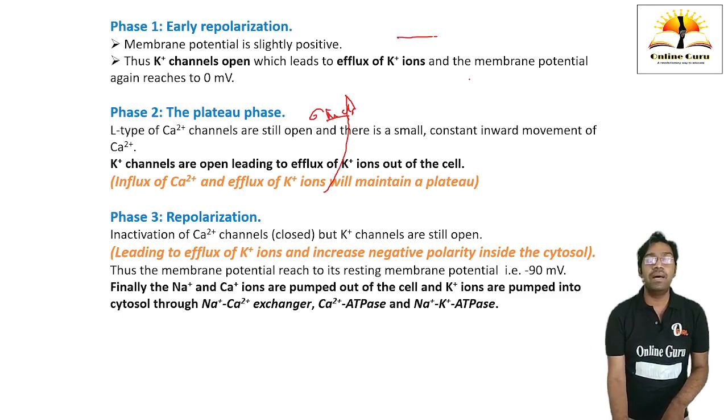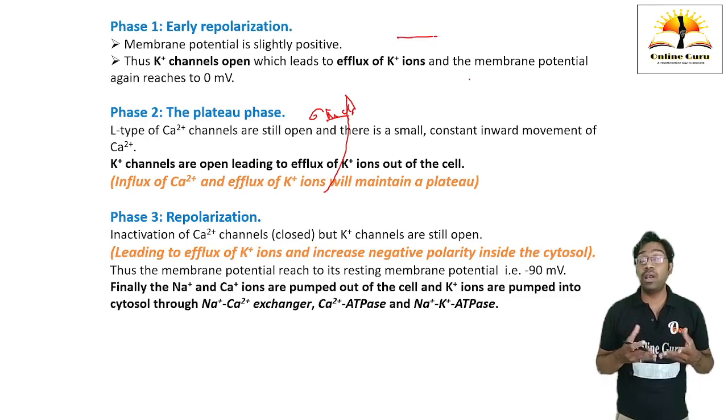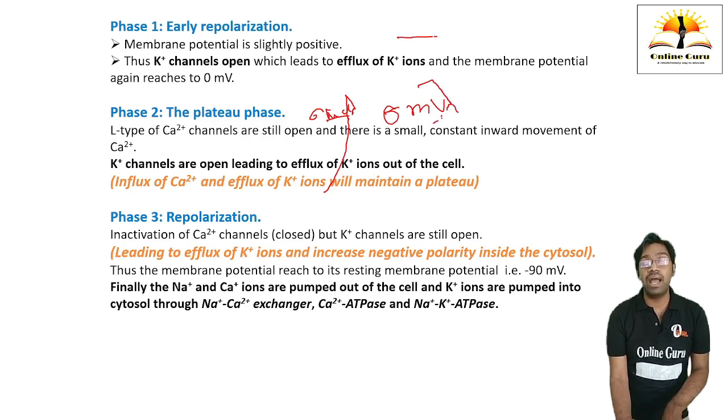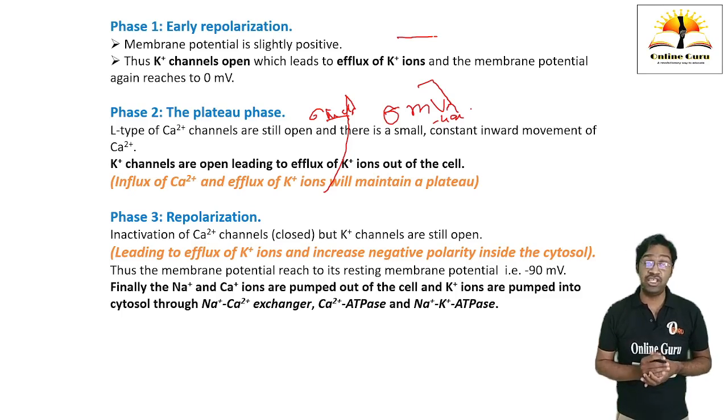Okay, what happens when the early repolarization wave is going to take place, at 0 millivolts, till 0 millivolts, the actual early repolarization wave is going to come. But when it reaches minus 40 millivolts, there is an opening of voltage gated calcium channels.